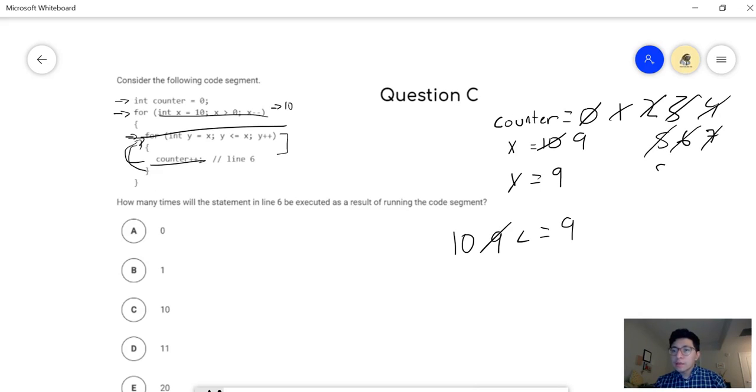as our loop goes through. And because our outer loop is running 10 times, our counter is going to increment up to 10, which leaves our final answer here to be C, which is 10.